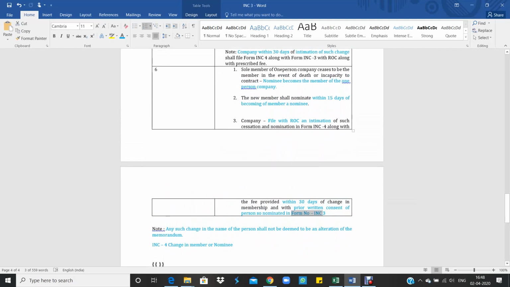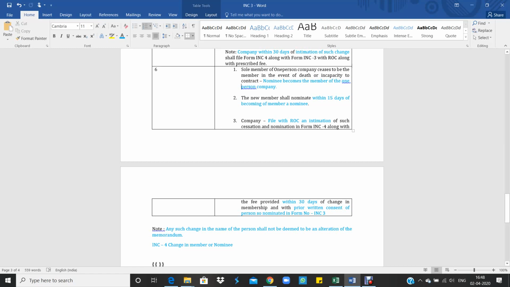So as per sub rule 6 of rule 4, if the member of the one person company ceases to be a member in the event of death or incapacity to contract, then the nominee will become the member of the one person company, and the new member has to appoint a nominee within 15 days of becoming a member by obtaining written consent, and the company has to file INC4 within 30 days of the change with the ROC stating that the nominee has become the member and he has appointed a nominee within 15 days.